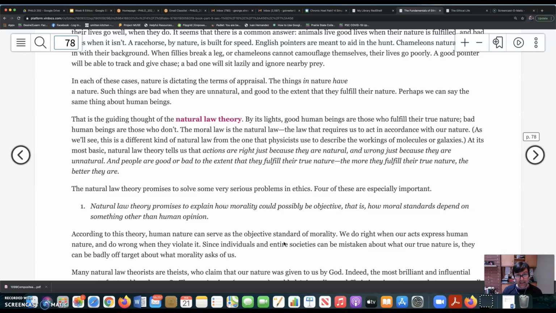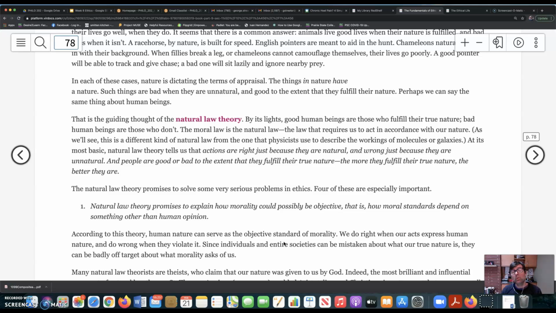And then the specific application of the principle will raise difficulties. But the question is, is that the general principle that we are operating with when we're talking about morality? Is that what we mean when we talk about morality? And does that explain the source, the origin, and the objectivity of our moral standards? Is that the best way to explain that? Okay, the natural law theorist wants to say yes.